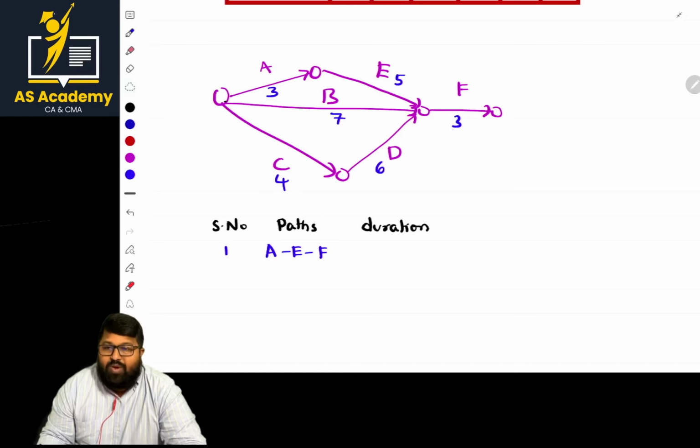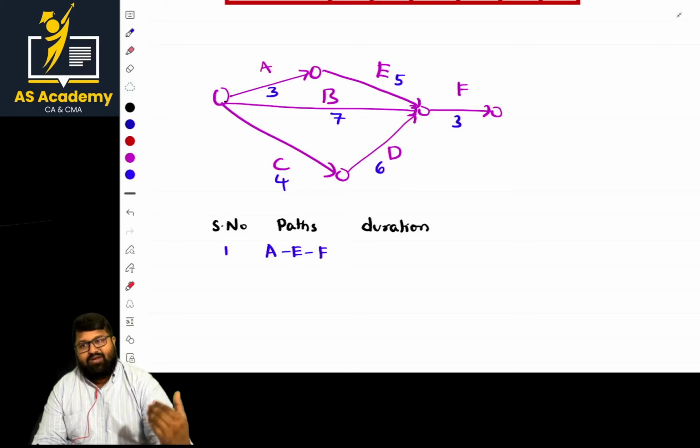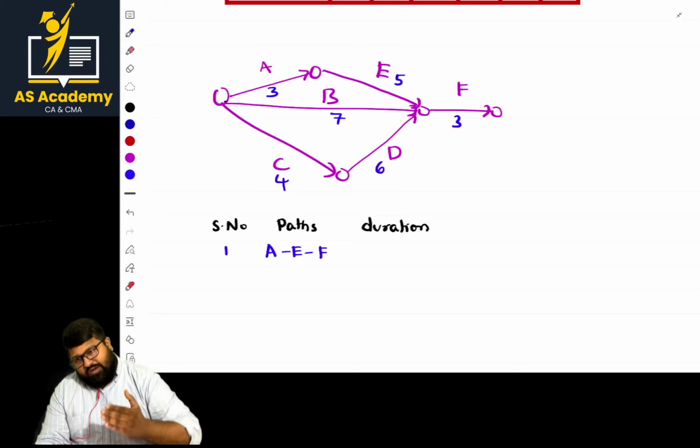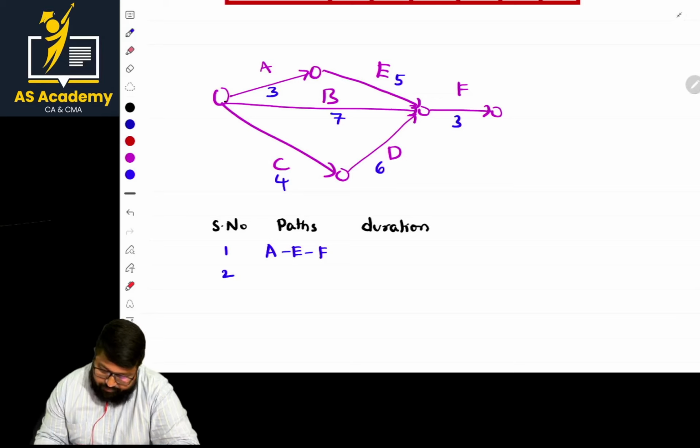Now, what is the duration for this path? You can calculate the duration now, or after completion of all the alternative paths. So what is the second path? That is B to F. Next, what about the third one? C to D, D to F. These are 3 alternative paths.